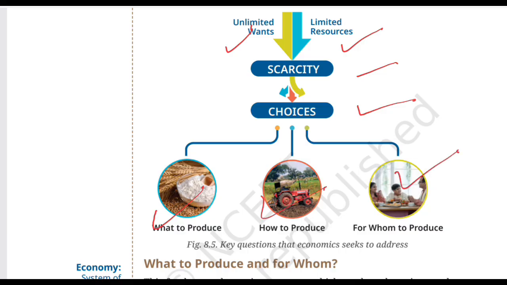So class, remember this flow: unlimited wants plus limited resources leads to scarcity. Scarcity leads to choices, and that leads us to these three important questions. And this is the very logic behind figure 8.5. So now let's understand each question properly.